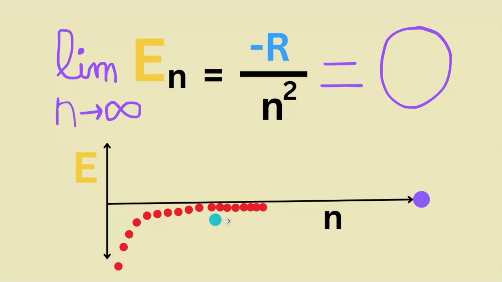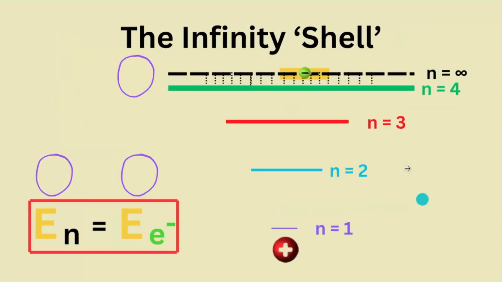Well, the energy values we output are still negative, but they get closer and closer to zero that, theoretically speaking, would get to an energy of 0. This is what we call the infinity shell. So if our electron occupies this infinity shell, it will also have 0 energy because electrons take on the energy of the shells they occupy.